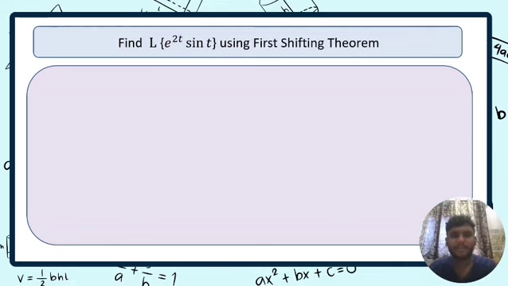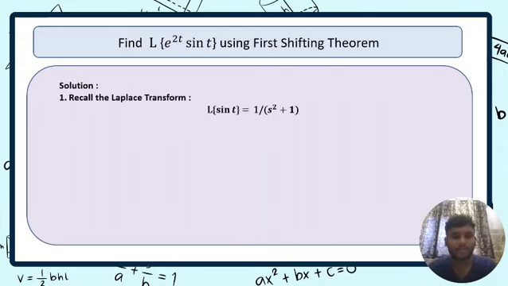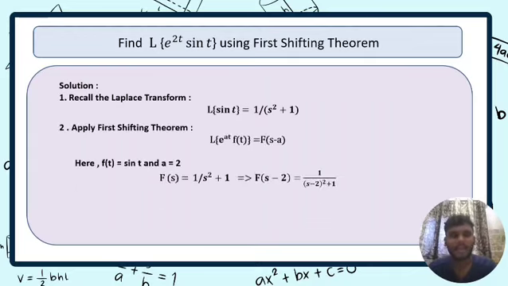Here is the example of the first shifting theorem. In this example, we have to find the Laplace transform of e raised to 2t times sin t by using the first shifting theorem. So we first recall the Laplace transform of sin t, that is 1 upon s squared plus 1. And now we will apply the first shifting theorem, that is Laplace of e raised to at times f of t is equal to F of s minus a, where we can see that f of t is sin t and a is 2.